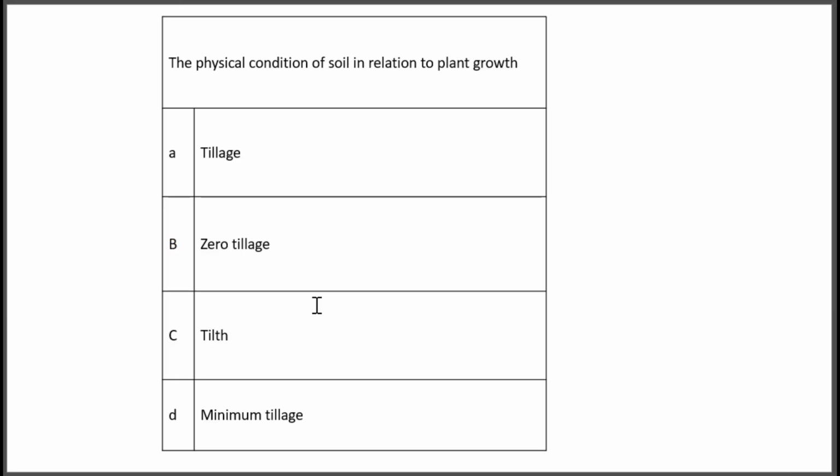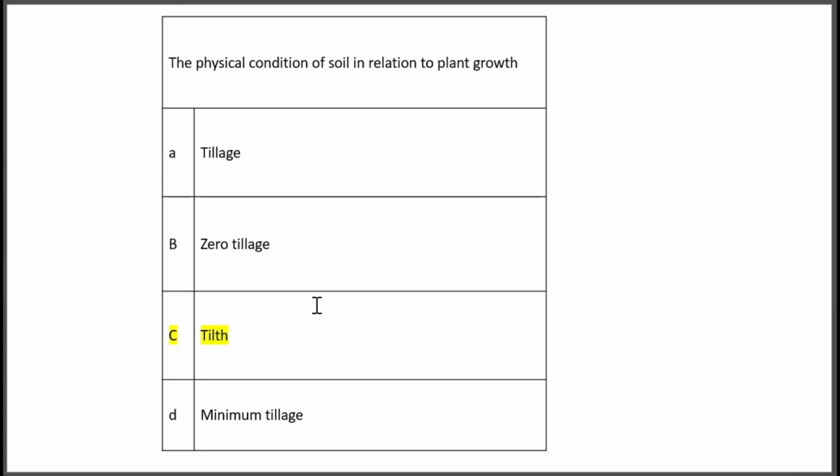Next, the physical condition of soil in relation to plant growth. Option A, tillage. Option B, zero tillage. Option C, tilth. Option D, minimum tillage. You all know the answer. This is a common question. So, the correct option is C, tilth.